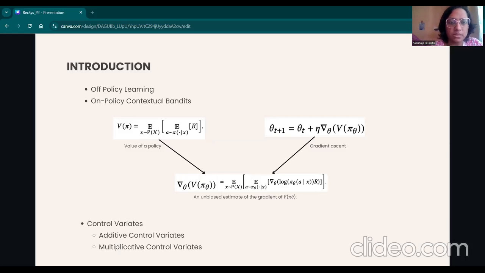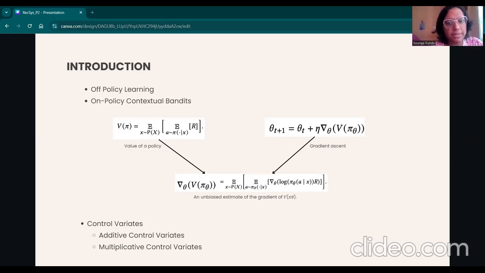There are different methods to reduce the variance, and control variates is a well-known method to reduce the variance of this estimate. A control variate is basically a random variable with a known expectation, which is somehow correlated with the original estimate, in our case V pi, and thus we can reduce the variance of the estimator without adding any extra bias using this control variate.